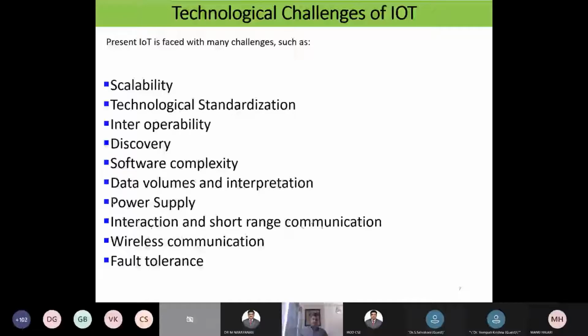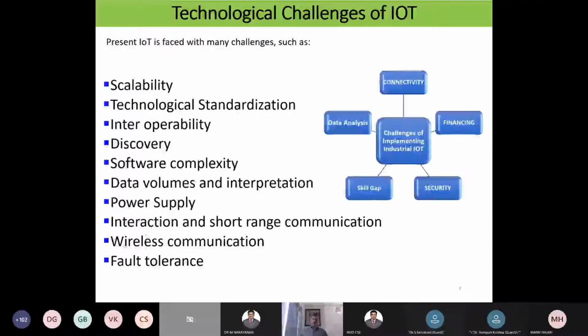And wireless communication: sometimes we may get natural incidents. In that case, how do we overcome the situation? And fault tolerance also. These are the challenges of IoT, so it is still in the initial stage. Maybe in the coming generation we can see a full-fledged IoT system. These are the challenges of implementing industrial IoT.